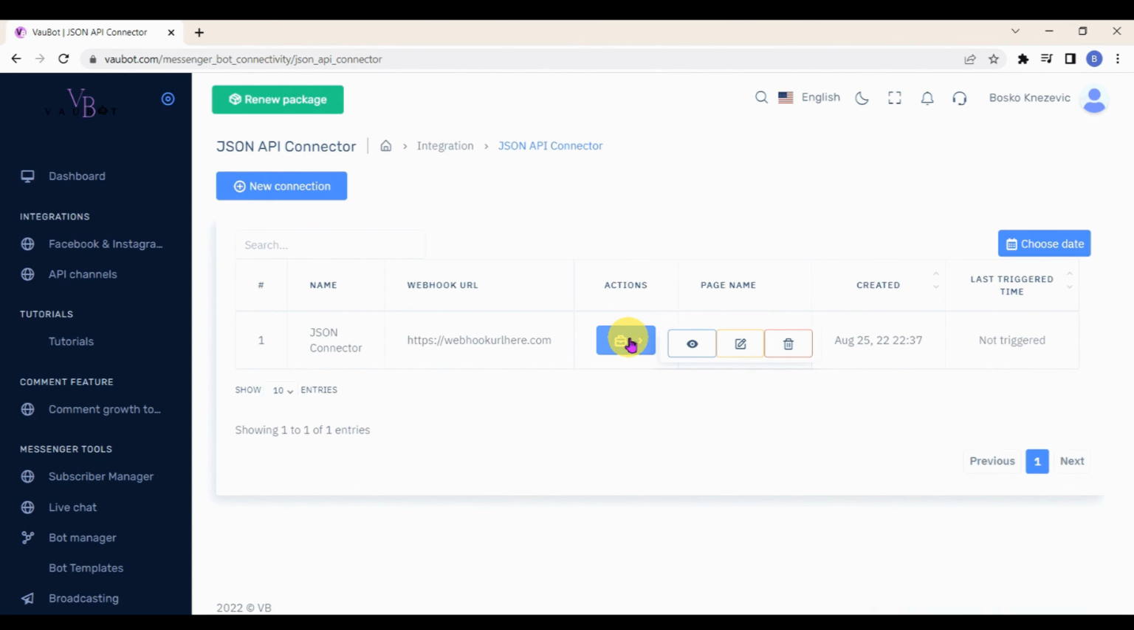Once created, if you click on the Action button, you can see the report, edit this connection, or delete it.